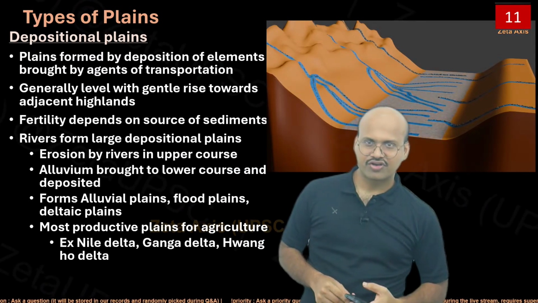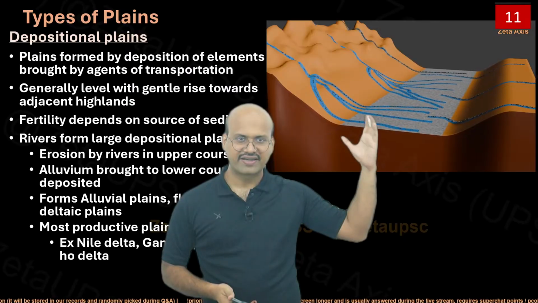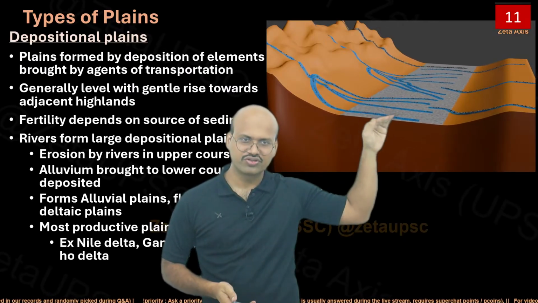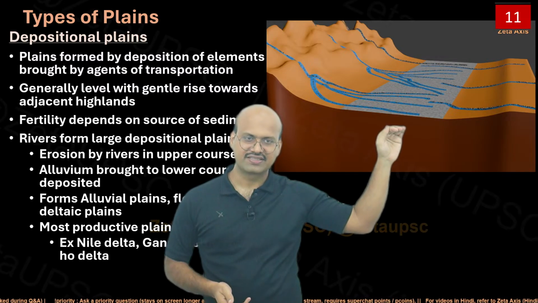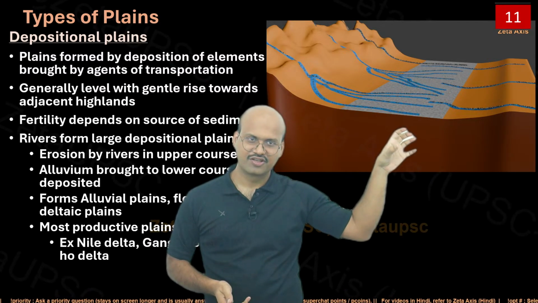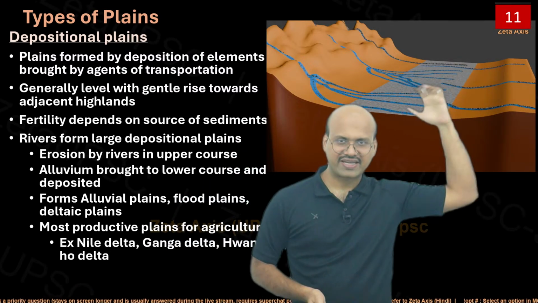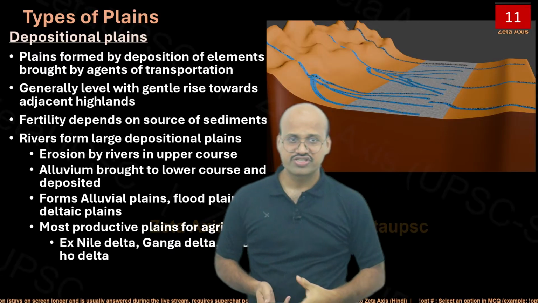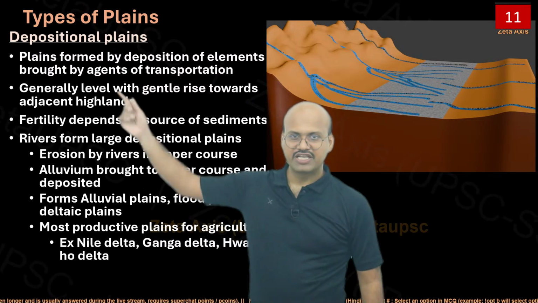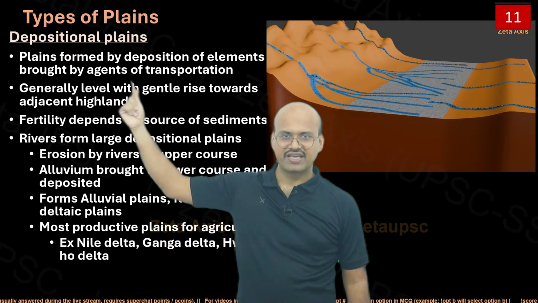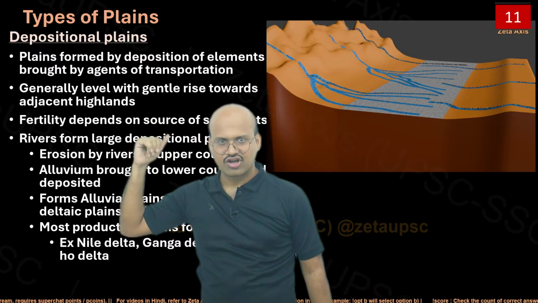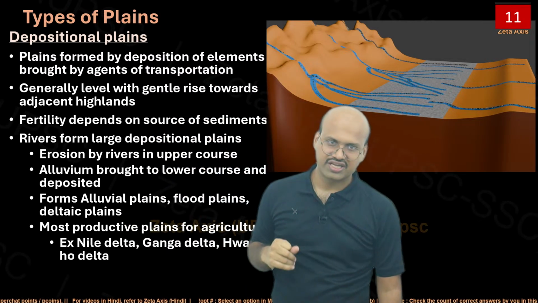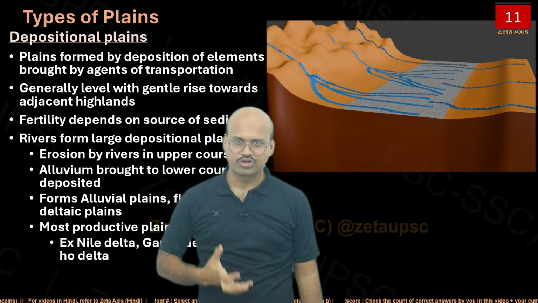Depositional plains. Here we can see the example of our Gangetic Plains. Because of erosion, which brought the sediments into this area where there was a depression, we got a plain region. So Gangetic Plains are a good example of depositional plains. Plains formed by deposition of elements brought by agents of transportation. Here we can see rivers, but it could be glaciers as well as wind or waves which could bring the sediments and deposit them in a region.